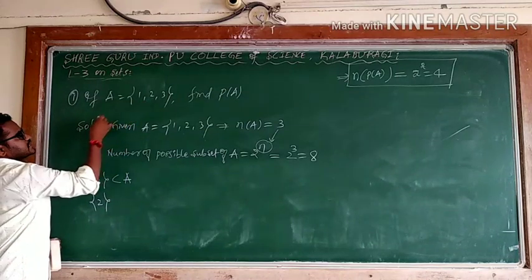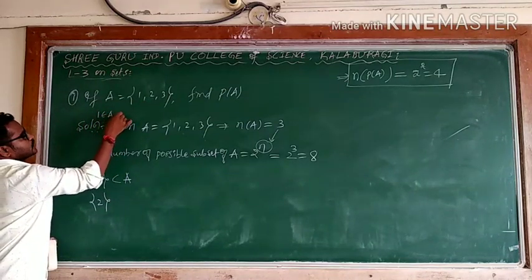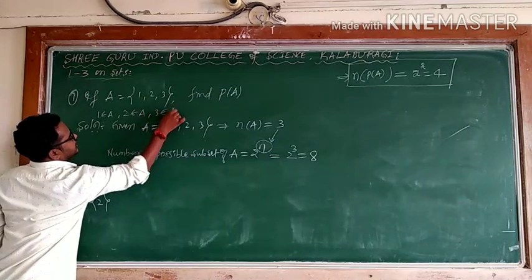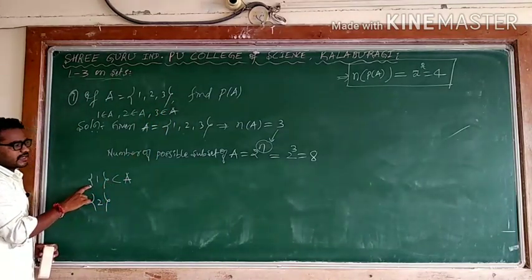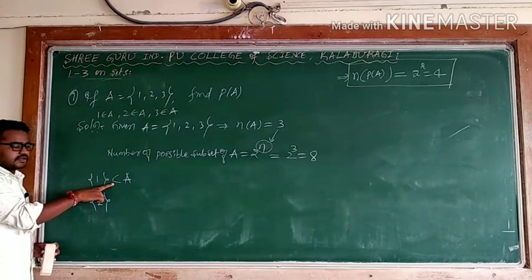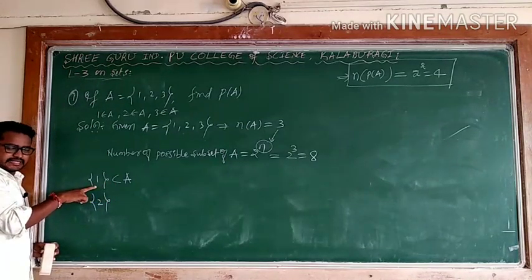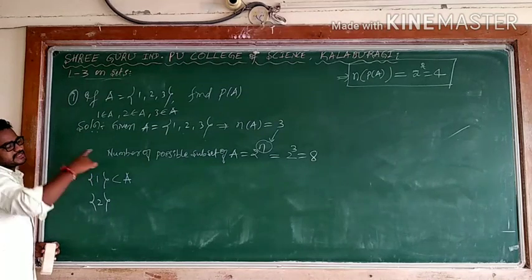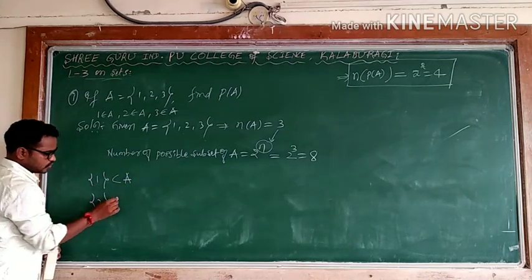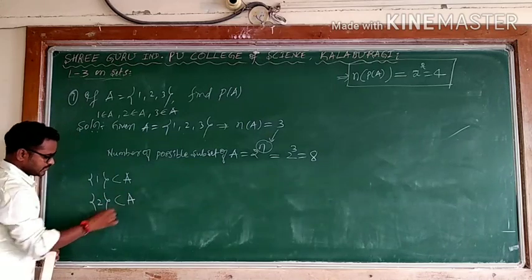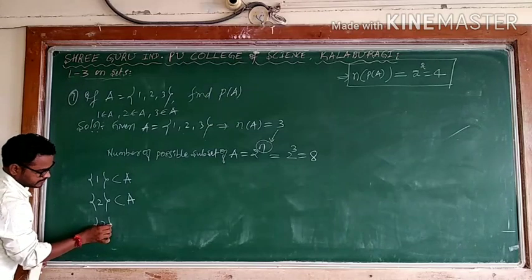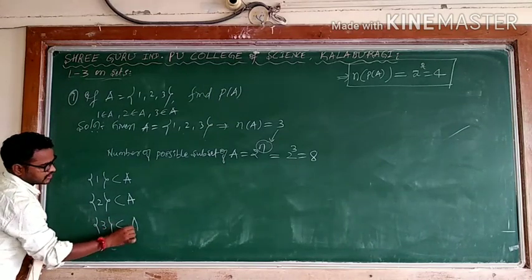I can say 1 belongs to A, 2 belongs to A, 3 belongs to A. But when I am writing in flower brackets, don't say belongs to; you can say subset. This symbol indicates subset. Since it is written in flower brackets, it is a subset. {2} is a subset of A. Then 3 is also an element, so I can write {3}. These are the 3.